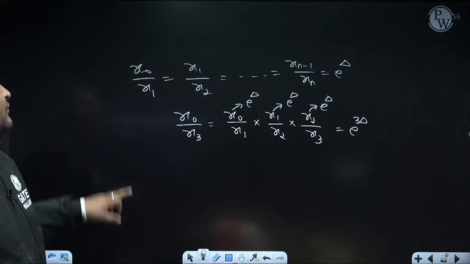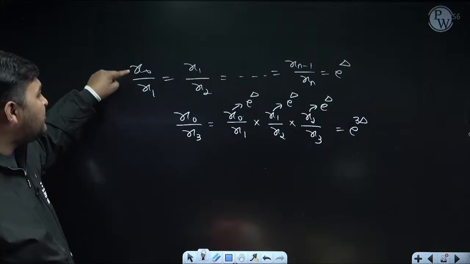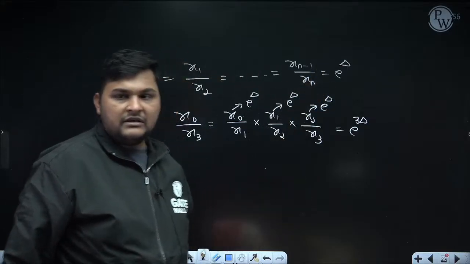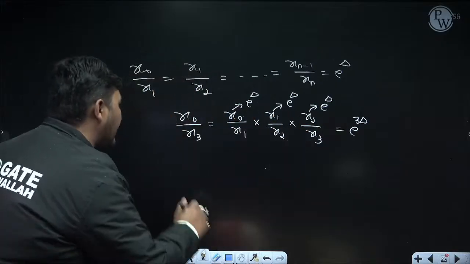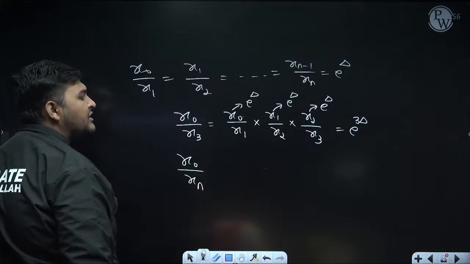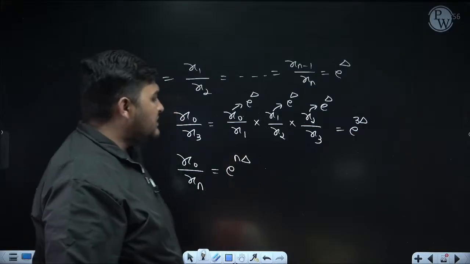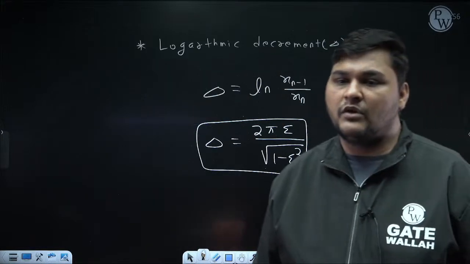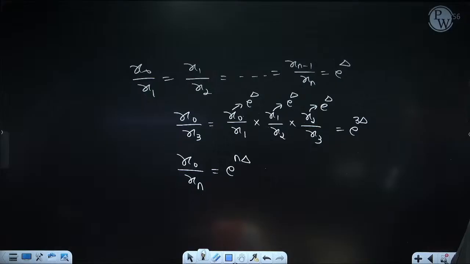So whatever displacement ratio I am taking, if the time gap is 1 time period, only remember that the earlier displacement should be on the upper side and the later displacement on the lower side. Then this ratio is e to the power delta. Similarly, if the time gap is 3 time periods, it will be e to the power 3 delta. Similarly, if the time gap is n time periods, meaning we are calculating x0 by xn, it will be equal to e to the power n delta. And the formula to calculate delta is 2 pi zeta upon root over 1 minus zeta square. So this is a very important discussion. Now I am making the final summary, and just remember the summary.